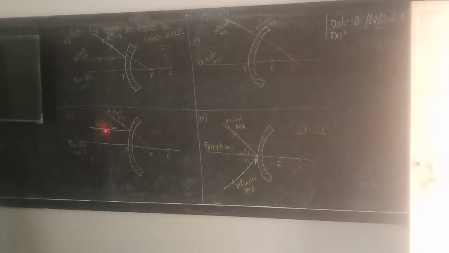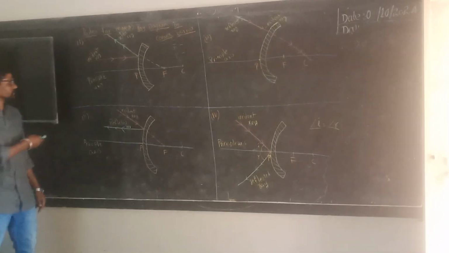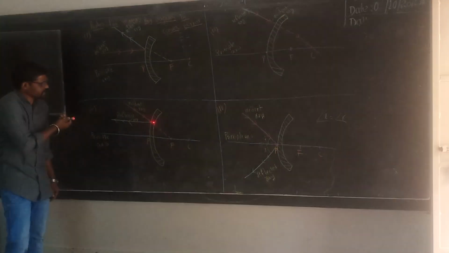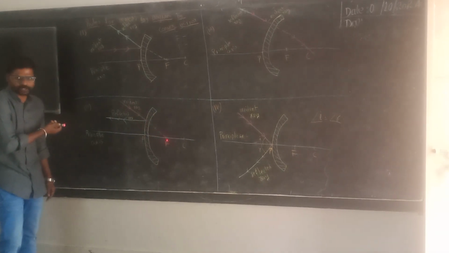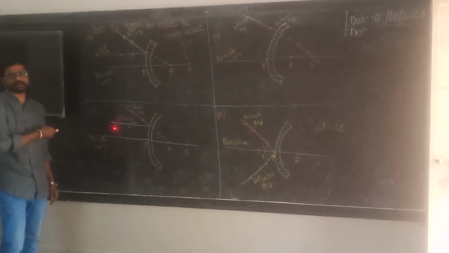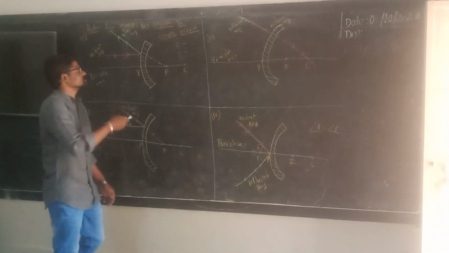What is the second rule? The reflected ray is parallel to the principal axis. So, if the incident ray is passing through the focus, the reflected ray will always be parallel to the principal axis.